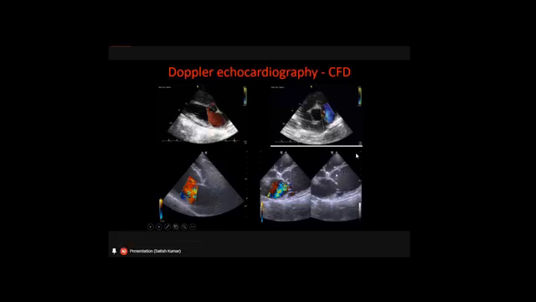To confirm the presence of regurgitation, we have to use color flow Doppler. When we apply color flow Doppler, we can see a mosaic pattern appearance in the mitral valve area. That indicates that there is regurgitation of blood from the left ventricle to the left atrium. So this is the advantage of color flow Doppler, which confirms the valvular diseases.